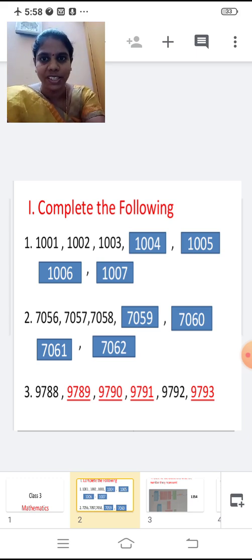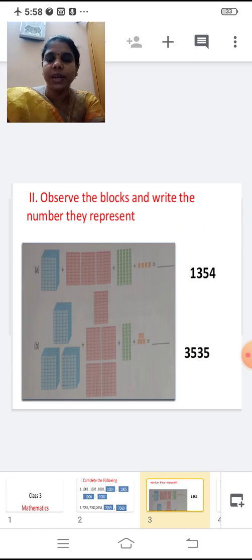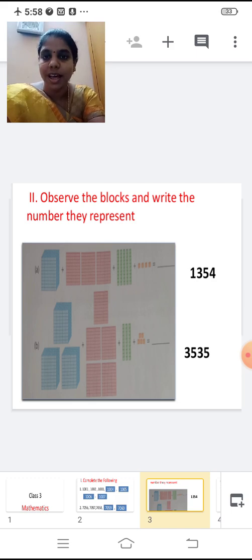Have you all copied this, children? Yes? Shall we move on to the next one? Observe the blocks and write the number they represent. See the blocks and you're going to write the number. Shall we? Yes. Now see how many thousand blocks we have. How many thousands? 1000, right?